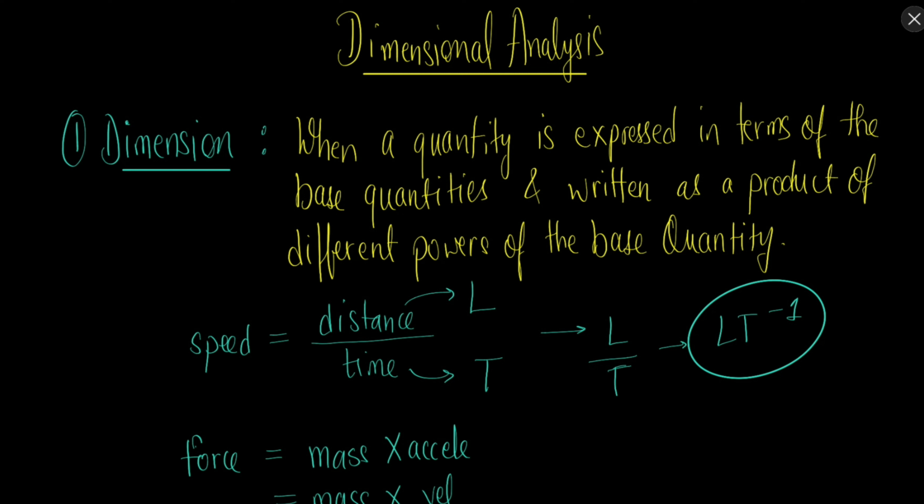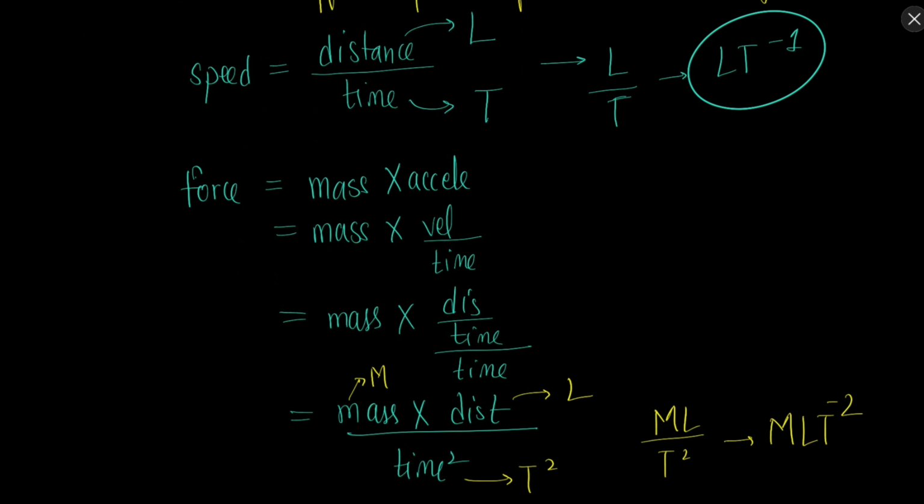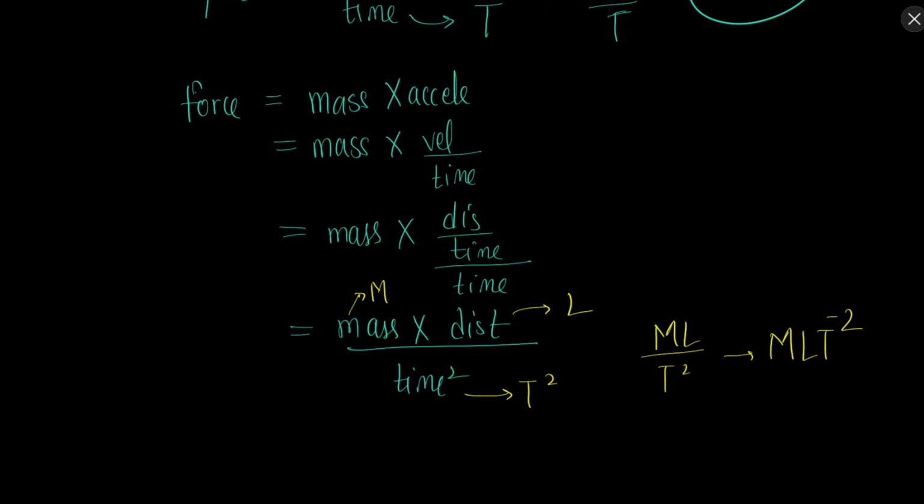So what is dimension? When we express derived quantities in terms of fundamental or base quantities, then those are the dimensions of that derived quantity. For example, speed is a derived quantity and its dimensions are L T^-1. Force is a derived quantity, its dimensions are M L T^-2.